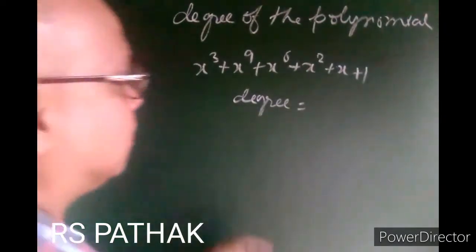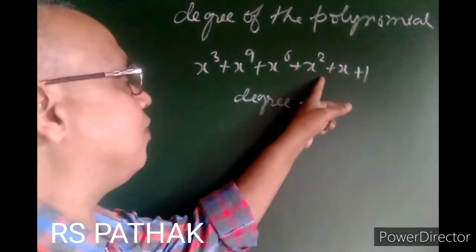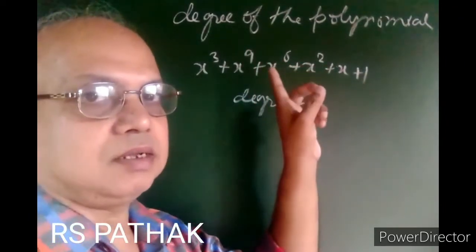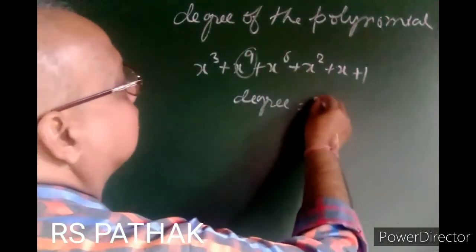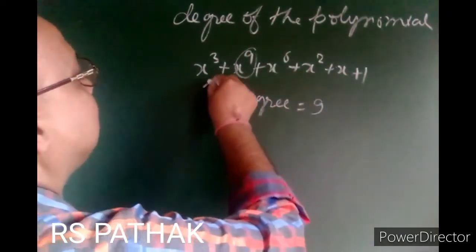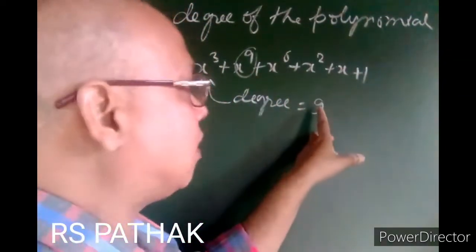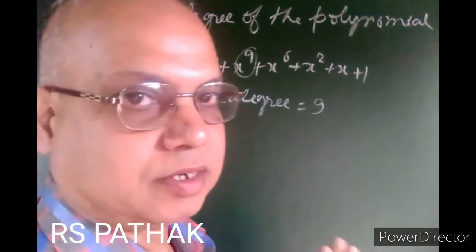What will be degree? Degree means the expression having the maximum power of f. Maximum power of x is 9, so the degree of this polynomial will be 9. Degree of this polynomial will be 9 because the maximum power of x is 9. Understood degree?